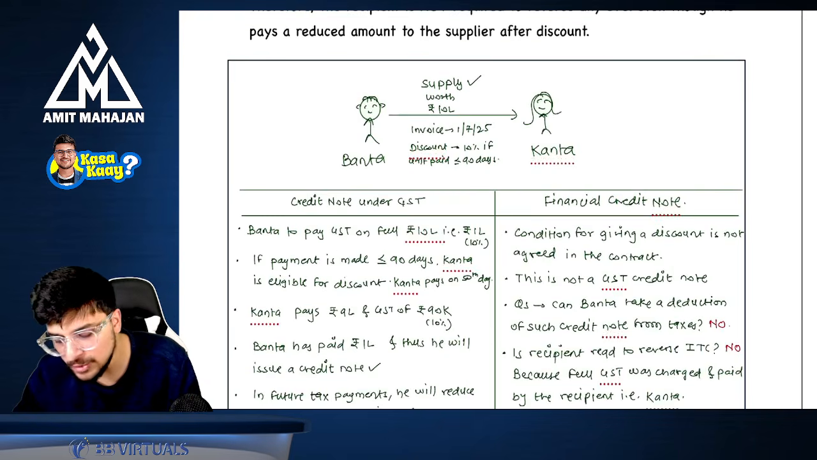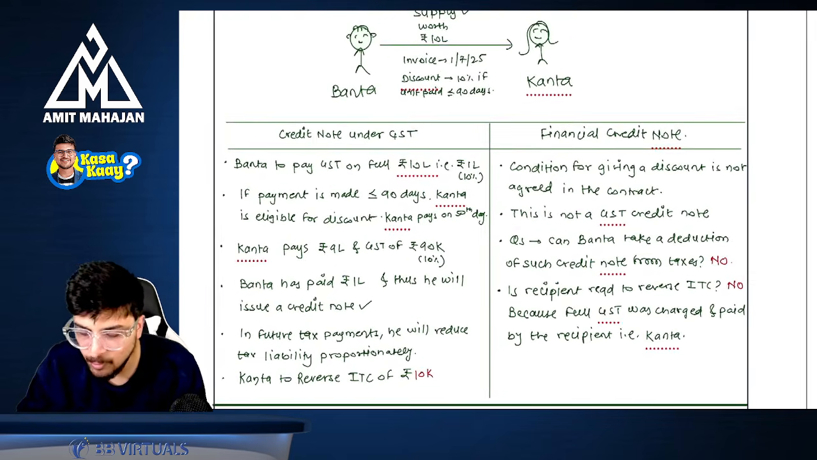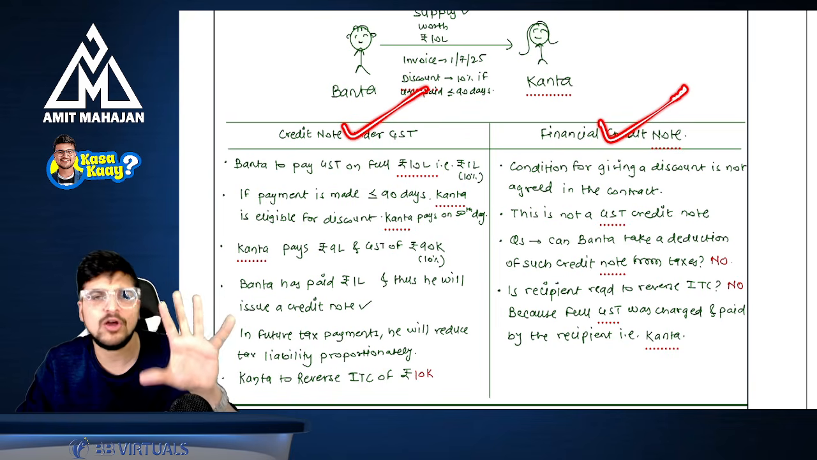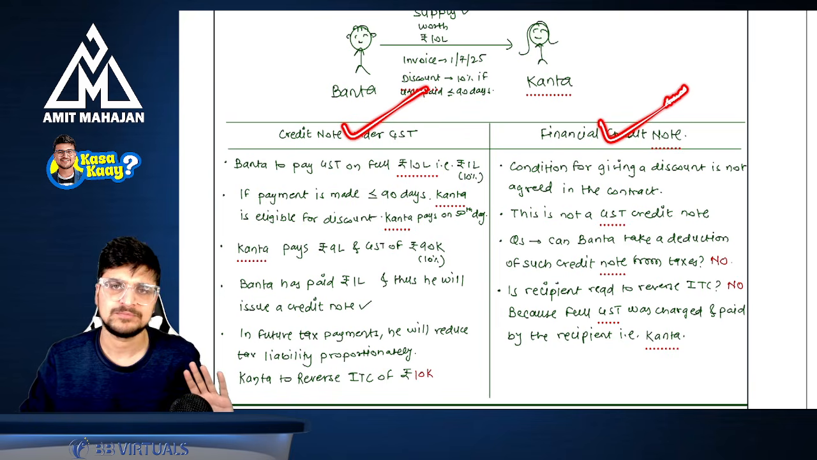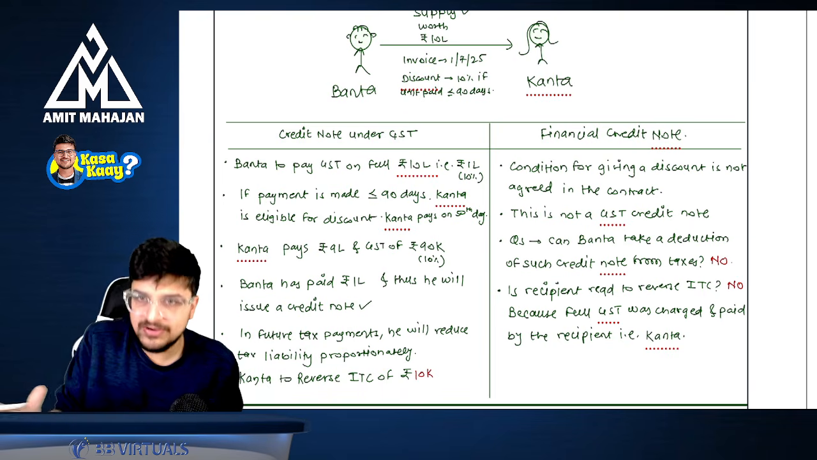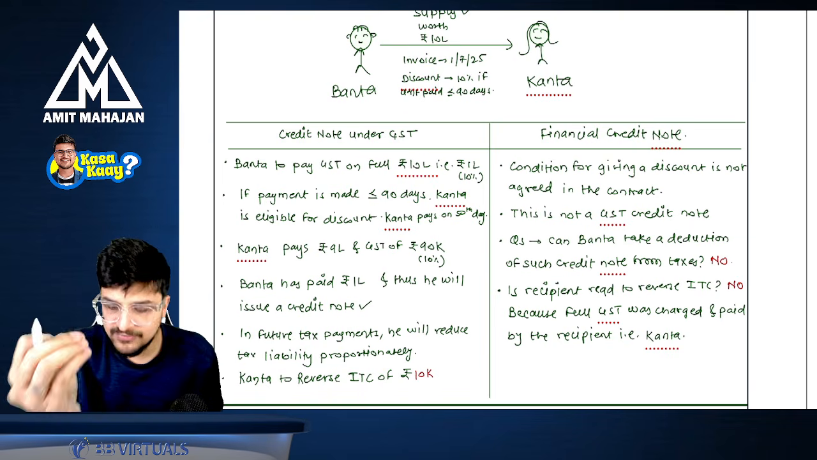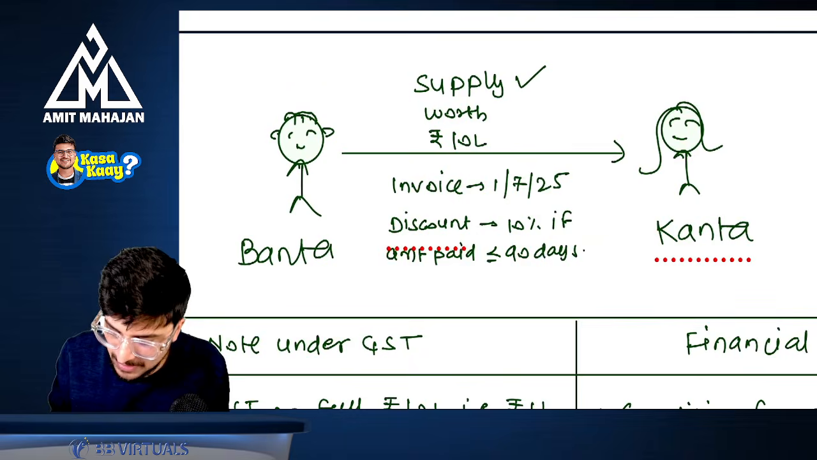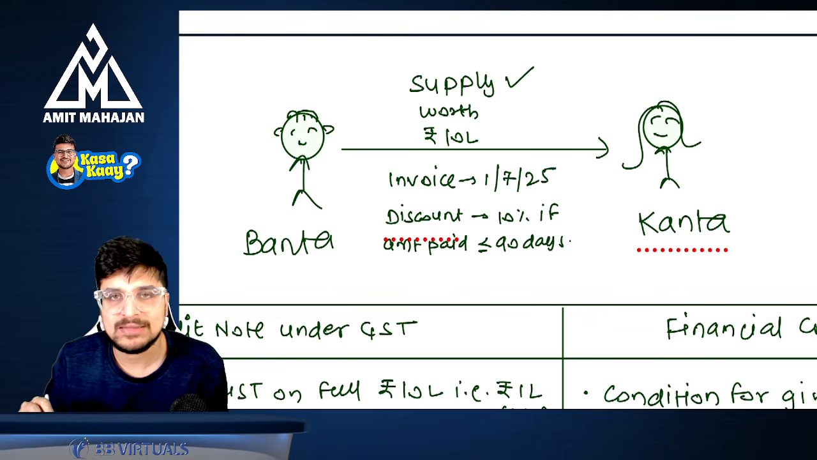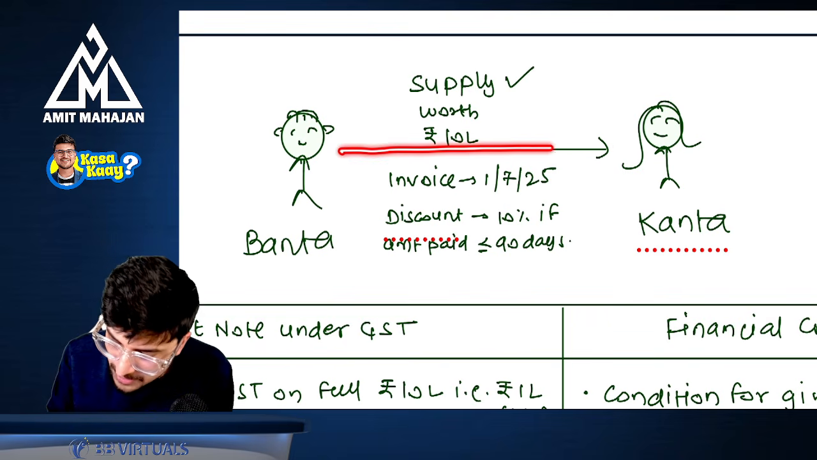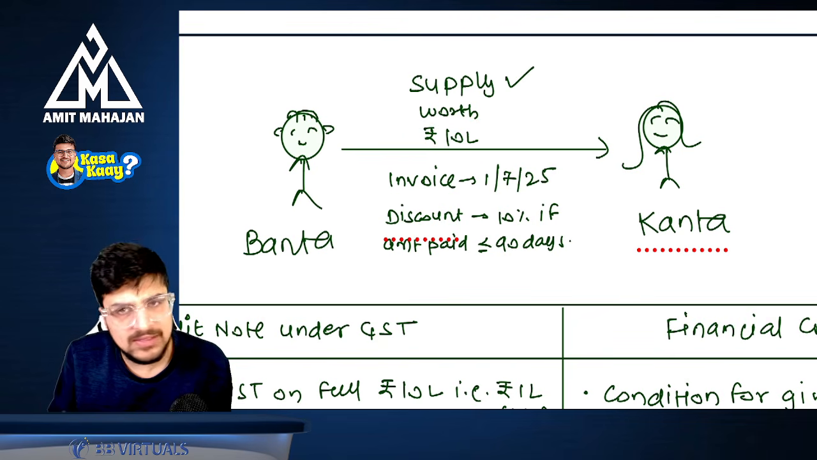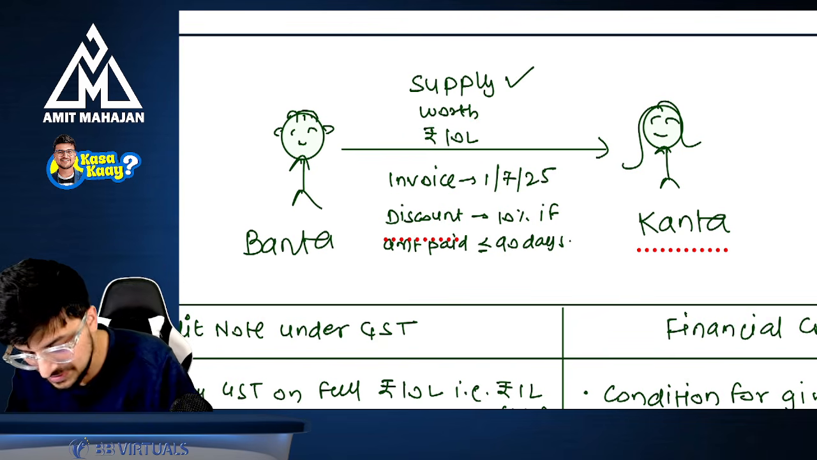Now, the point is there are two types of credit notes. Number one is a credit note under GST, and second is a normal financial or commercial credit note that is in the business. This is not a GST credit note. So GST credit note is different and financial credit note is different. So what is different? Let's see. I will give you one simple example. There is one person called Banta and there is one person called Kanta. Banta supplied certain goods to Kanta worth 10 lakh rupees.